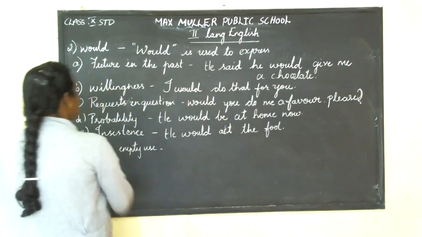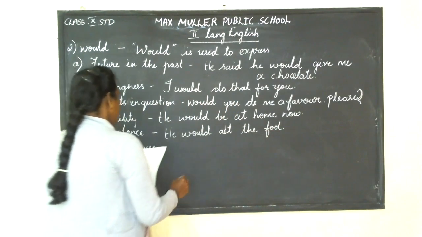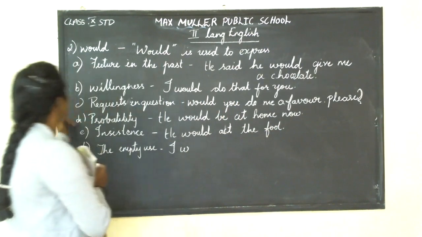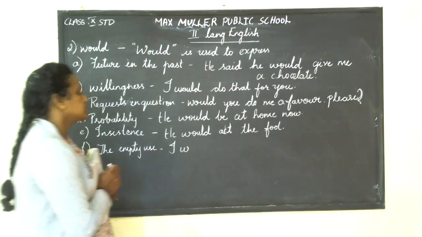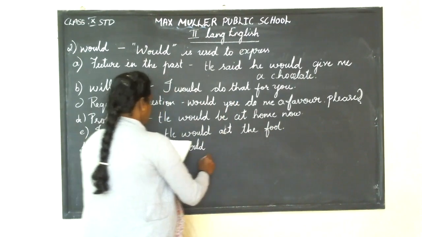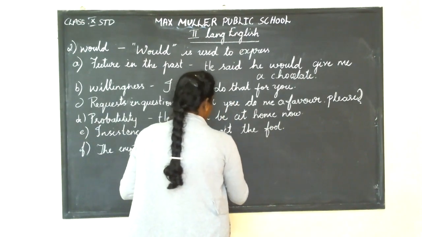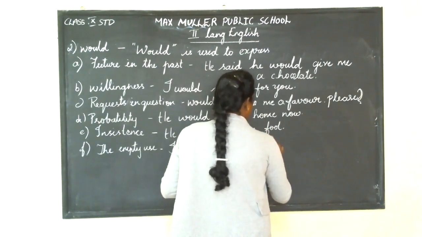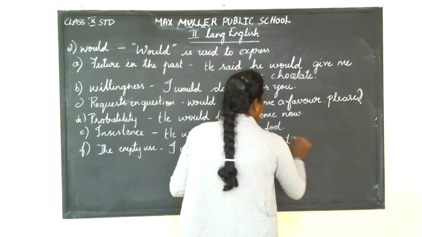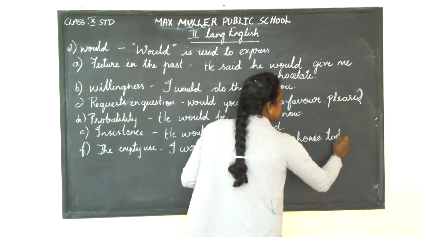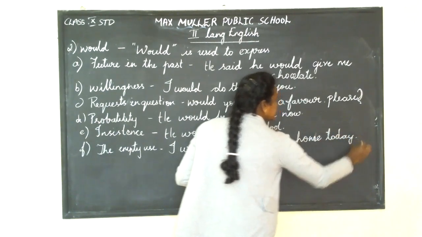Okay, next, the empty use. So I would like to stay at home today. So here you don't find any of this category. It is just used simply. That is called empty use. He would like to stay at home today. Here the usage is empty.